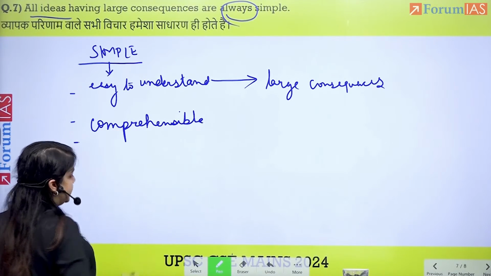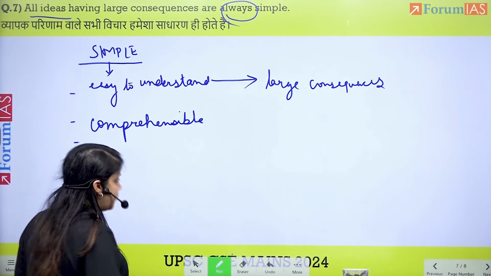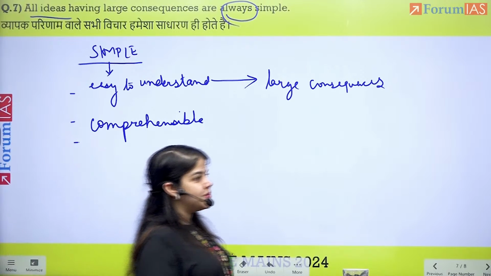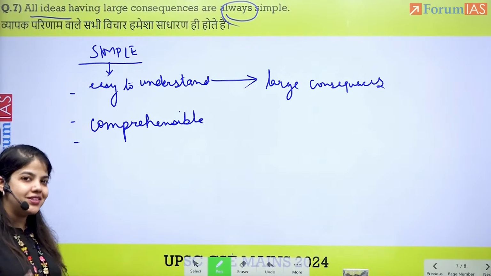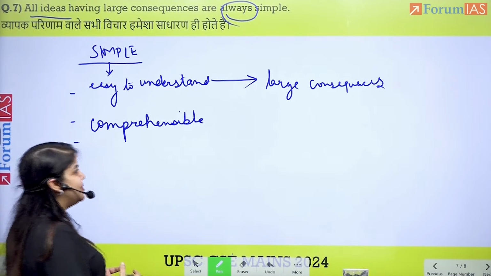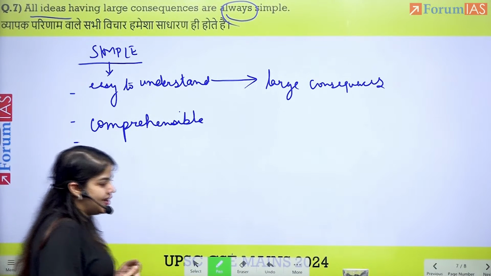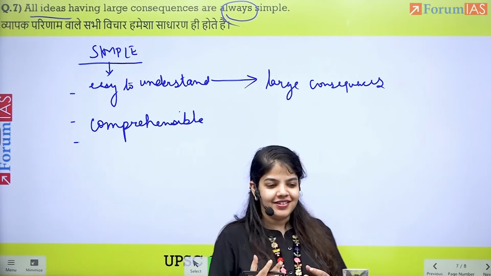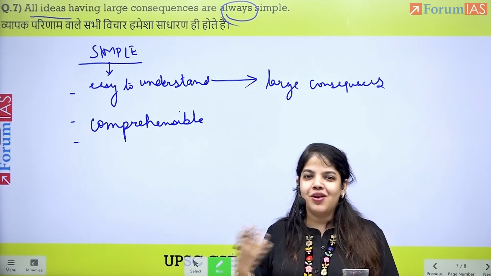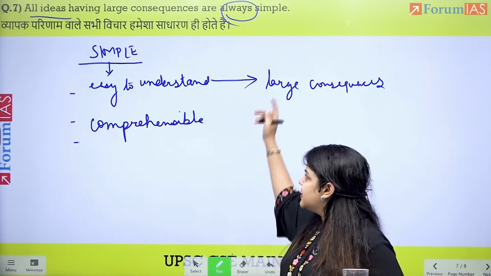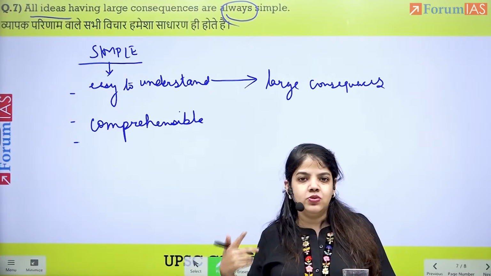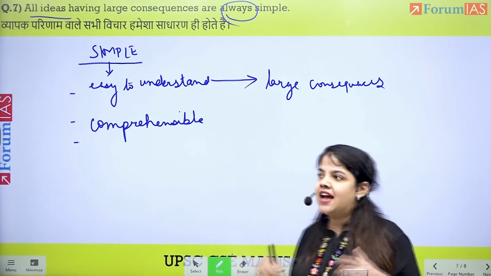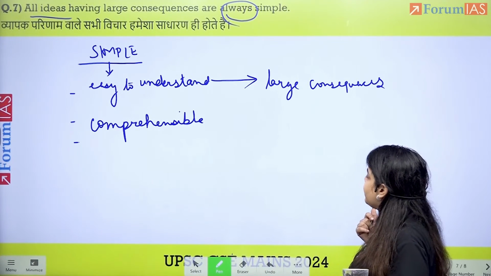It means an idea which is very sophisticated. Why? Because to make it simple, you break it down so much. You break it down so much that it becomes the core of the idea, the crux of the story, the moral of the story, which makes it very easy to understand, leading to more people being able to follow it, and it having large consequences.